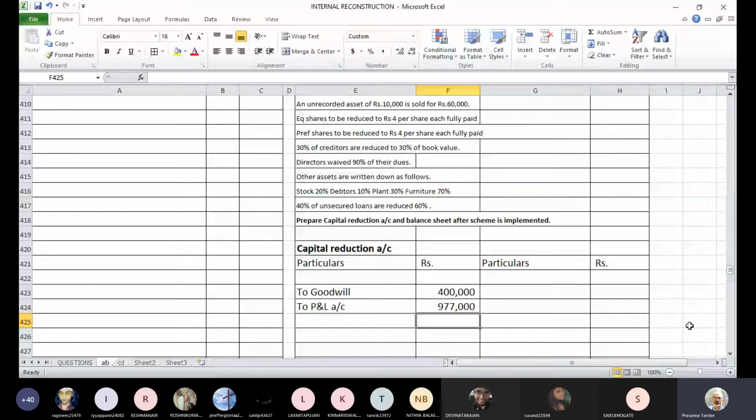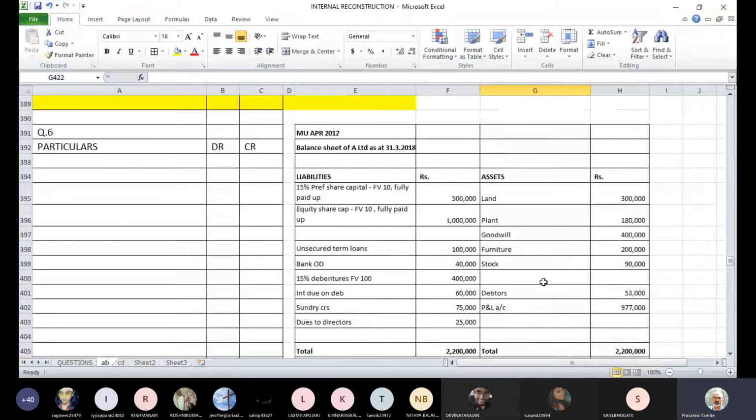So the land is going to be 15 lakhs. It's a revaluation, upward valuation of land by 5 times. So 15 lakhs is credited to capital reduction account. The entry being land account debit to capital reduction account. The revaluation profit is credited here.